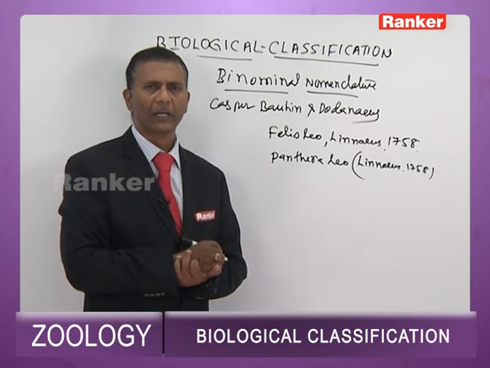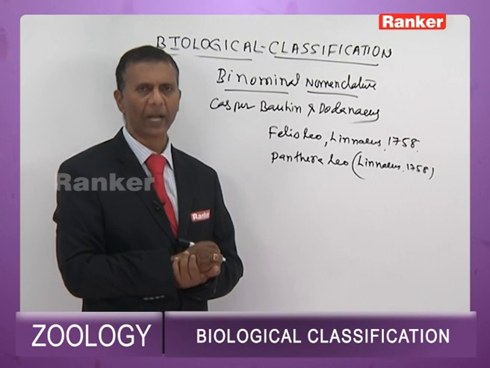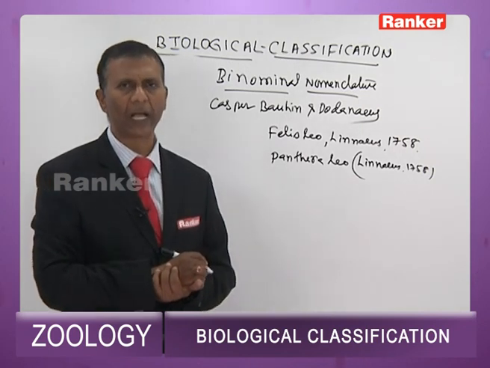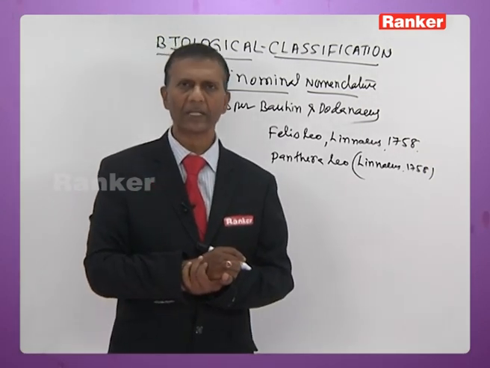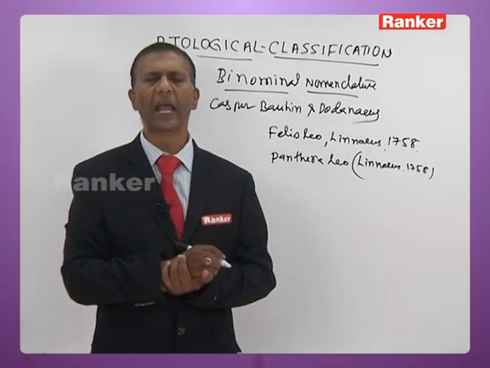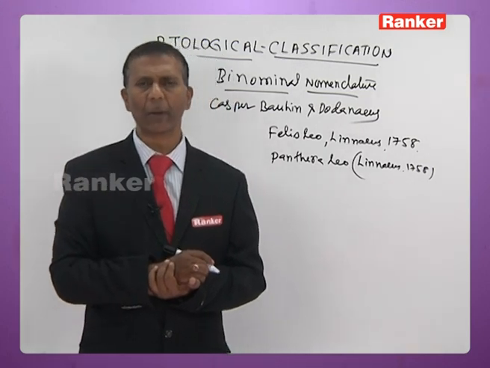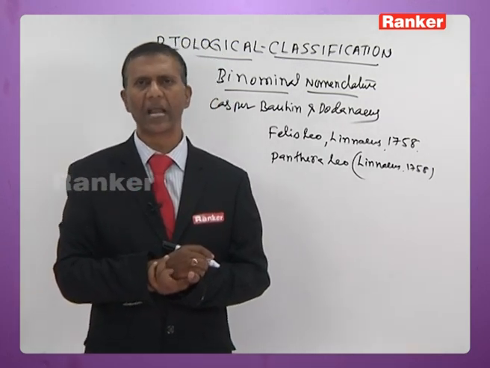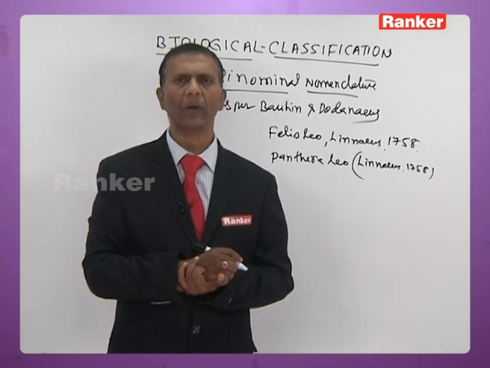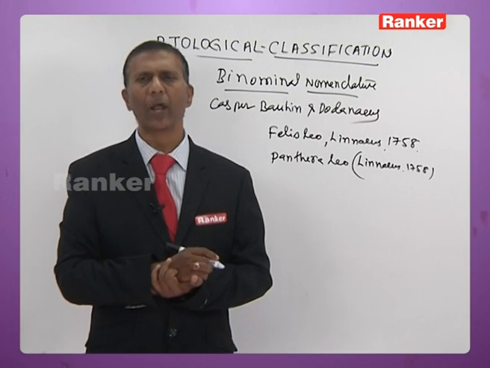Then, when many scientific names are given to a particular organism living in different places, that organism is given many scientific names by different taxonomists. Now, among these scientific names, the first proposed valid name is considered as senior synonym or valid name, and all the other names are considered as synonyms.